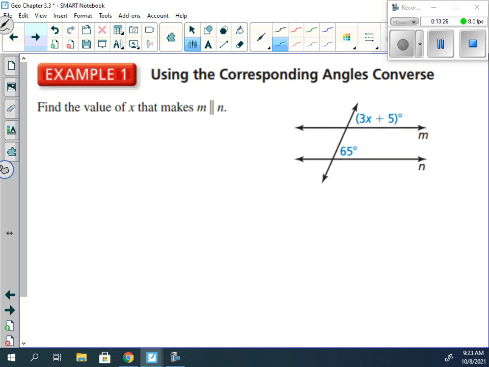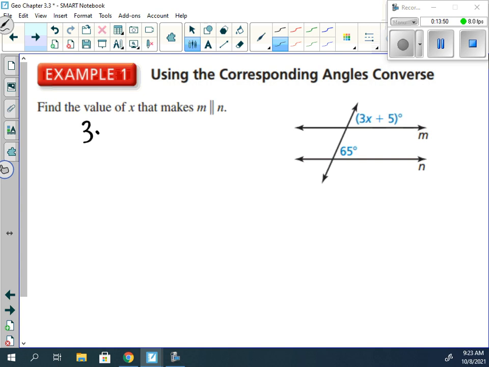So, find the value of x that makes these two lines parallel. Because if these corresponding angles are congruent, then the lines have to be parallel. Well, 3x plus 5 and 65 degrees are corresponding angles, yes? So if I want the lines to be parallel, those must be equal.